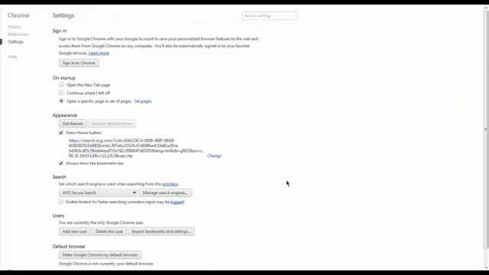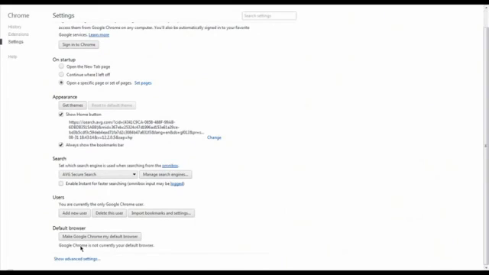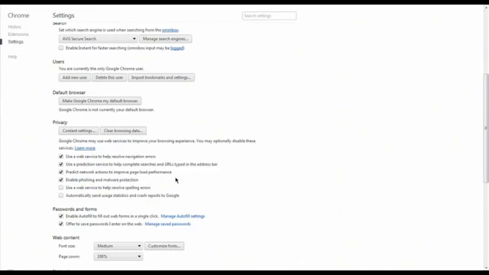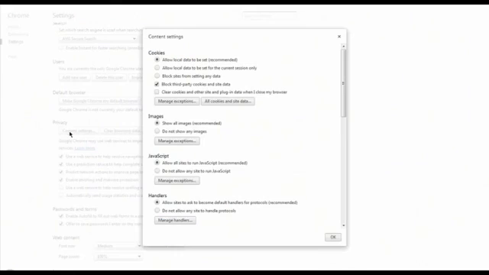Click on settings. So now you're in settings. Scroll down to where it says show advanced settings on Chrome. When you click on this, you will then see privacy settings. Click on content settings on the left. Under cookies, click on manage exceptions.